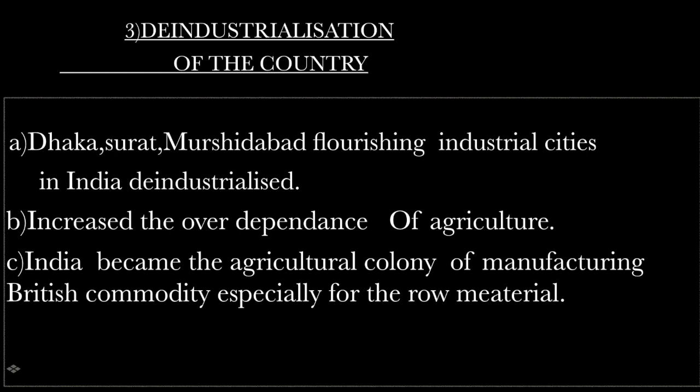British conquest led to the deindustrialization of the country and increased the dependence on agriculture. According to the census reports of 1901 to 1911 alone, the percentage of the population engaged in agriculture increased from about 60% to 70%. Hence, at that time, India became the agricultural colony of manufacturing Britain.